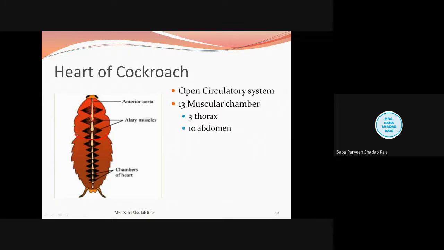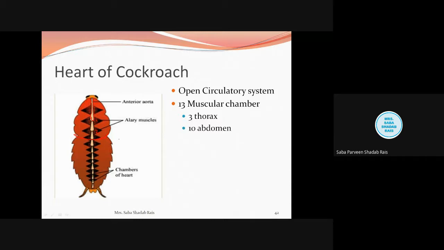So this chamber will have the valve at the anterior end. So it means here or here. Now I will give this number 1 and this a 2. So now I am concerned with chamber number 2. Now my statement is that each valve is present at the anterior side of the chamber.